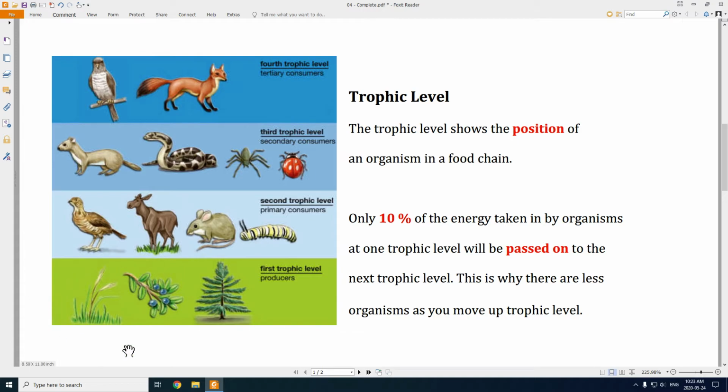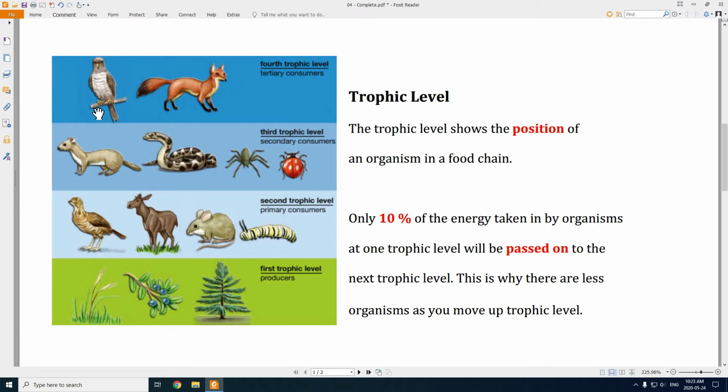Right? You have a whole bunch of different plants and berries and bushes. And as you go up the next level, there's still quite a lot of primary consumers, right? There's quite a lot of mice and deer and things like that. But then you go up a next level and there's a little bit less, right? Because now your weasel is probably going to need to eat a bunch of mice to survive. And then you go up even another level and there's only a small amount of these animals, right?